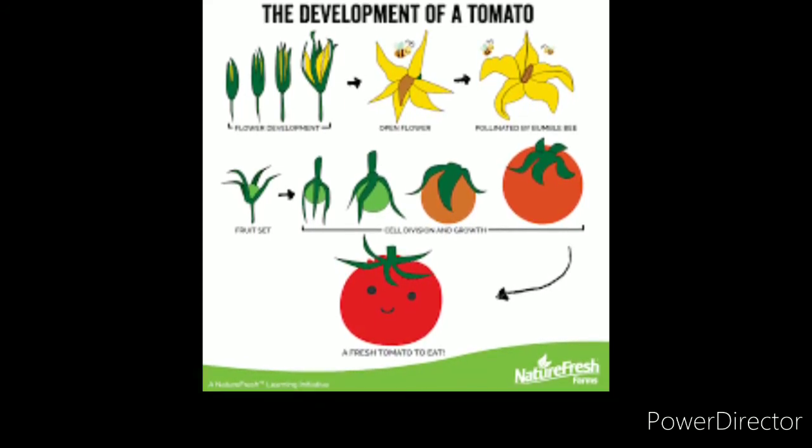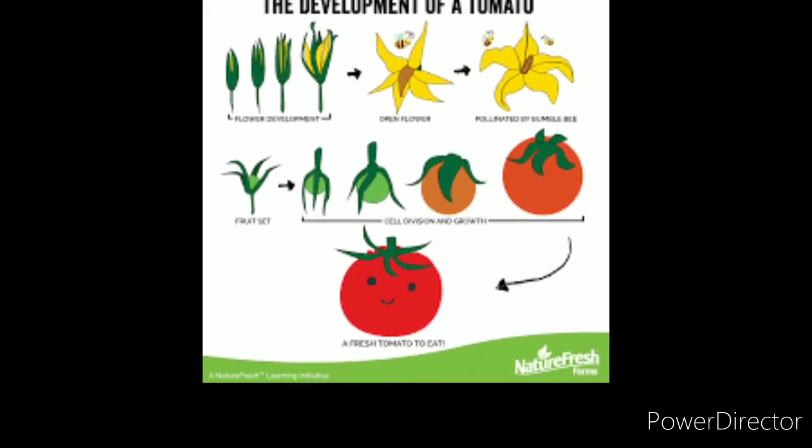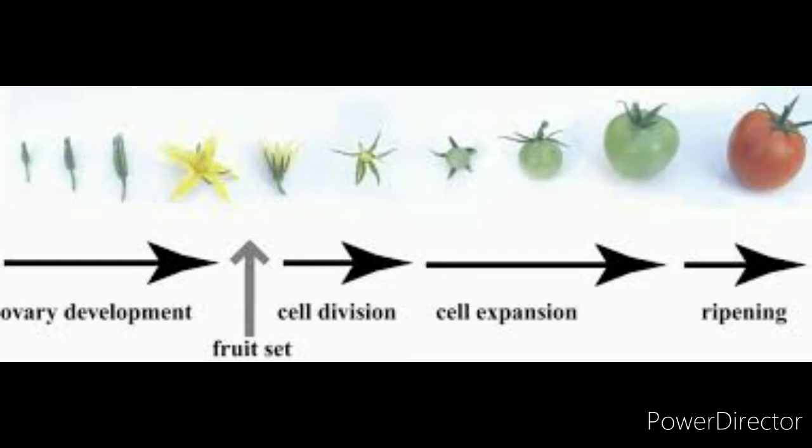So the development of a fruit can be divided into 4 stages. The first one is ovary development, second is cell division, third is cell expansion, and fourth is ripening.